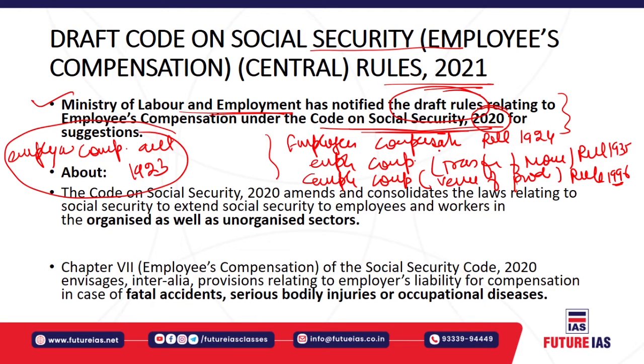The old Act, known as the Employees' Compensation Act 1923, was repealed by Section 164 of the Code on Social Security 2020, which was passed by the Parliament of India in September 2020. So under this code, the rules have recently been notified by the Government of India,